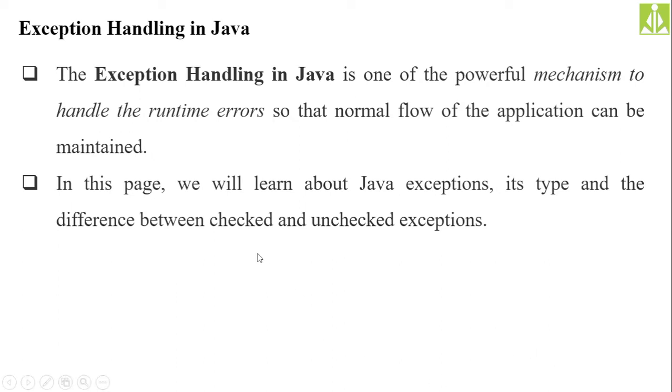So even if your application goes under error conditions, still your program execution should not stop. Your application execution should not stop, and it should execute like a normal program only. The normal flow of the application should be maintained.